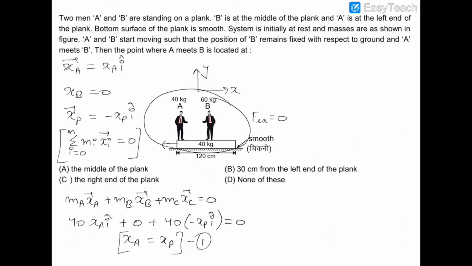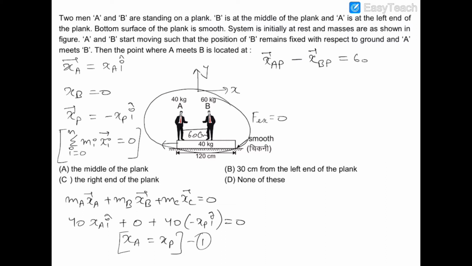Now it is also given that A and B will eventually meet. So the distance between A and B will be traveled by both of them, and this distance is 60 centimeters. So the displacement of A with respect to plank minus the displacement of B with respect to plank, this is the relative equation, is equal to 60.